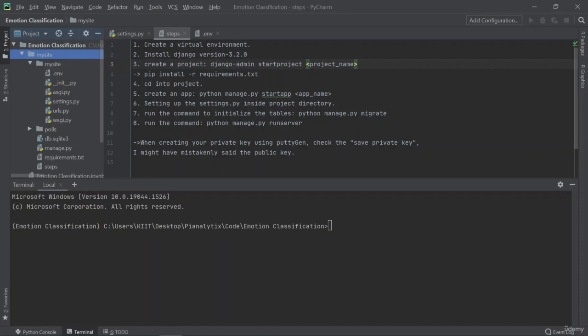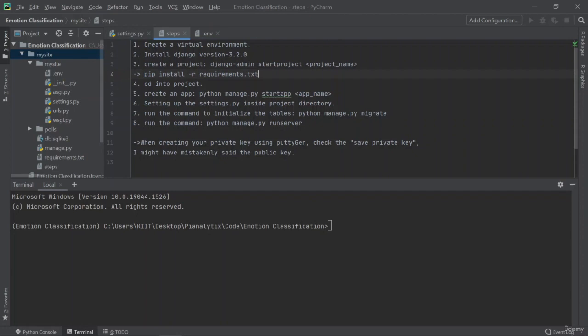But before that, you have to install your dependencies and packages that are required by the code base itself. So you have to run the command in the terminal, right? So you would run pip install -r requirements.txt. Now this command is going to search for the requirements.txt file.